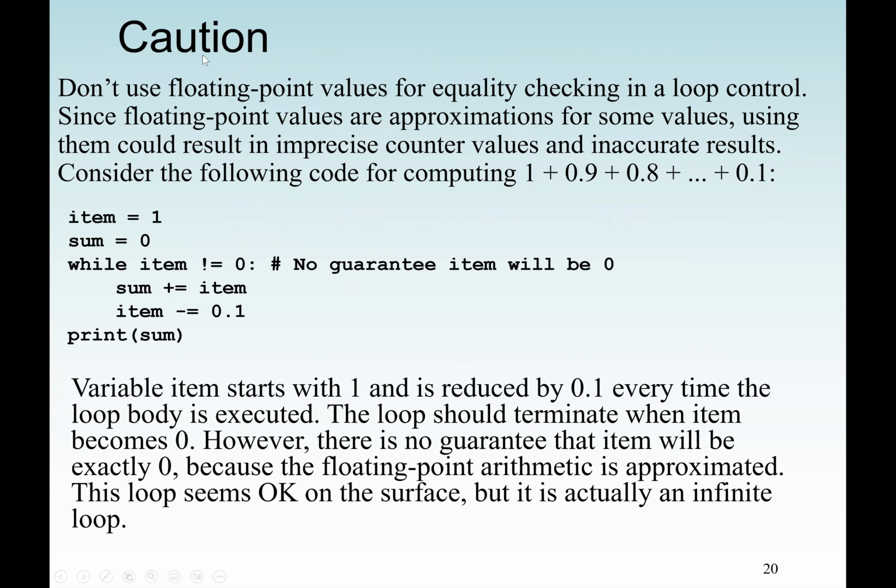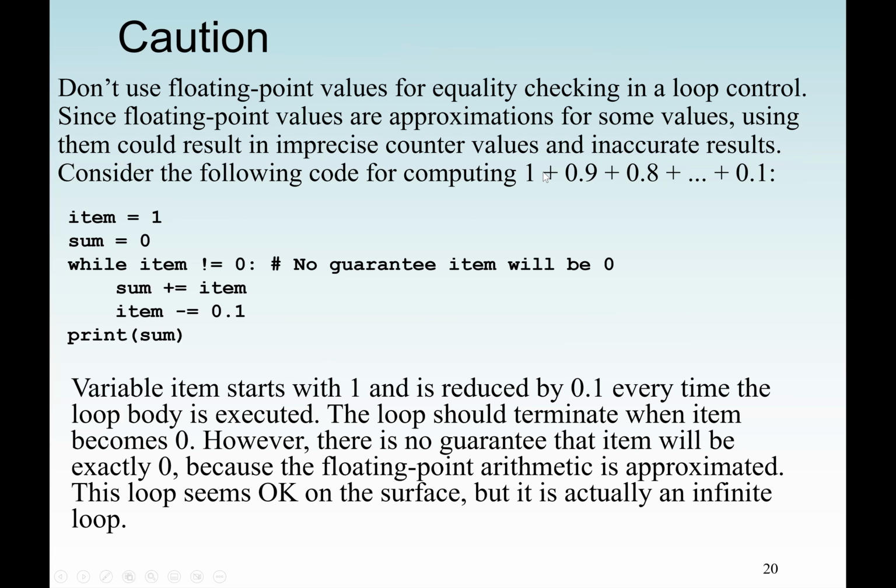Now they give us some cautions here. Actually, one of the main cautions is we should be careful with the boundary of the values. The first one I will mention is that if I know I'm going to execute something 100 times, I will start from 0, but I'm not going to end it at 100. I will end it at 99. Or I can start from 1 and I'll end it at 100.